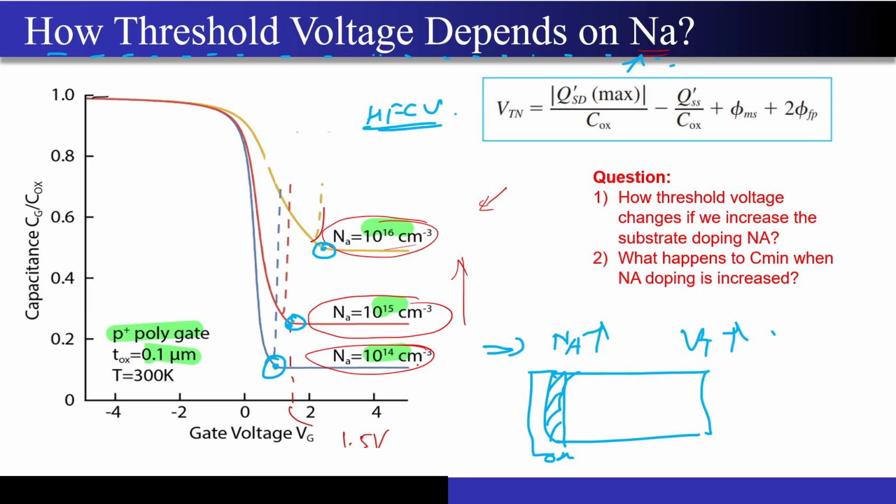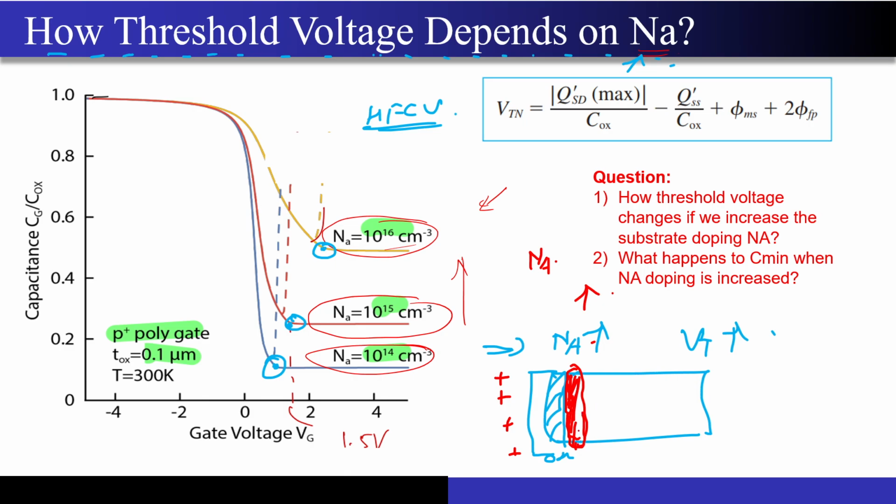If I just take this much area, correct? If I am increasing the Na, that means the number of holes that are available in this particular area is also going to increase. Correct? How is the depletion region formed? I have to apply a positive voltage at the gate to repel all the holes present near the interface.